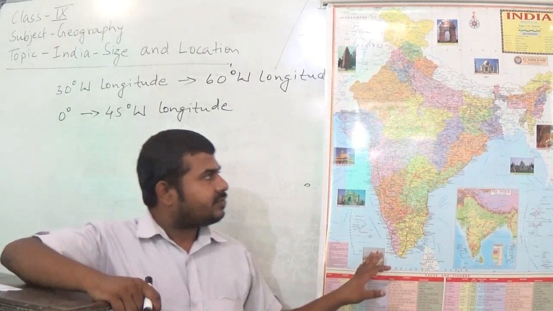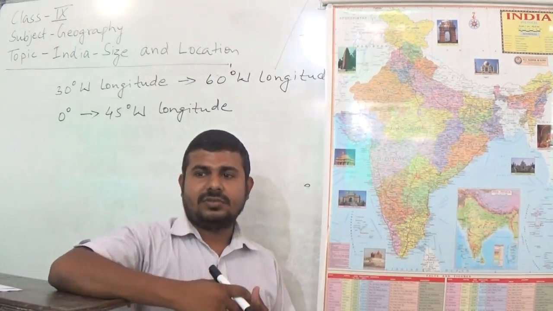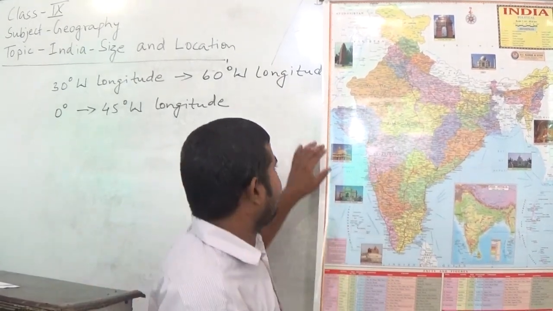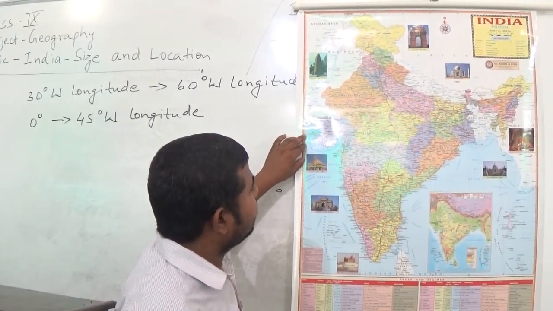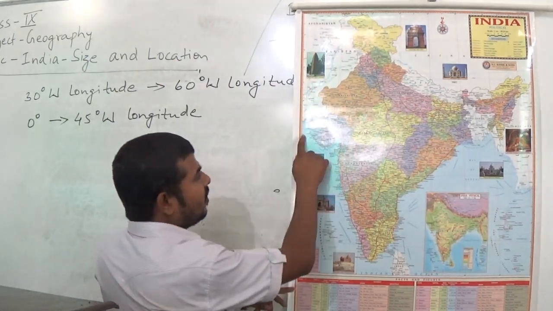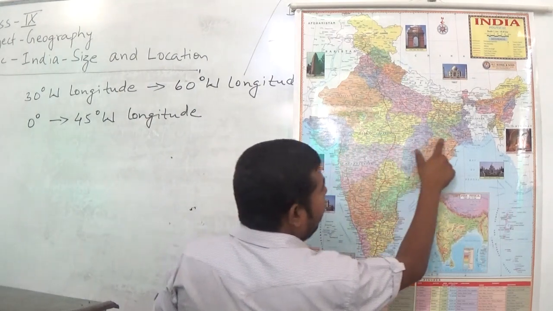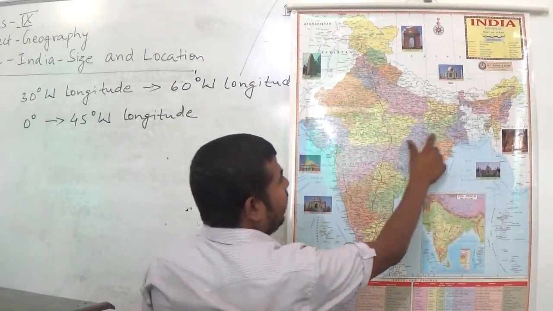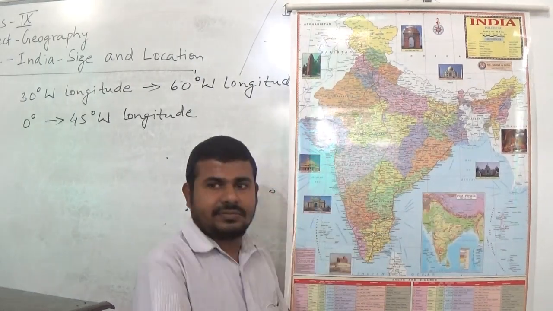So students, let us now look at the Tropic of Cancer. You can recognize in the figure, the Tropic of Cancer goes from here in the middle of the land.